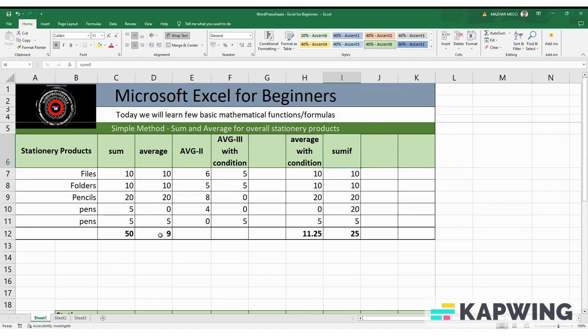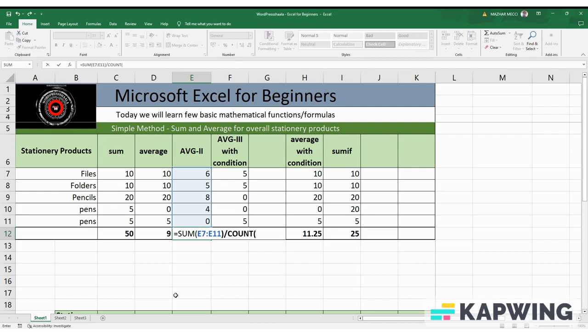For example, now we know the average function we are using directly as average and the range. Another method that you can use to generate the average output is to start your formula with the sum function, sum of, select the range, close the bracket, divide over, count the number of values. That gives an average which is 4.6. You can verify this by selecting the range below, it will show you 4.6, which is correct.